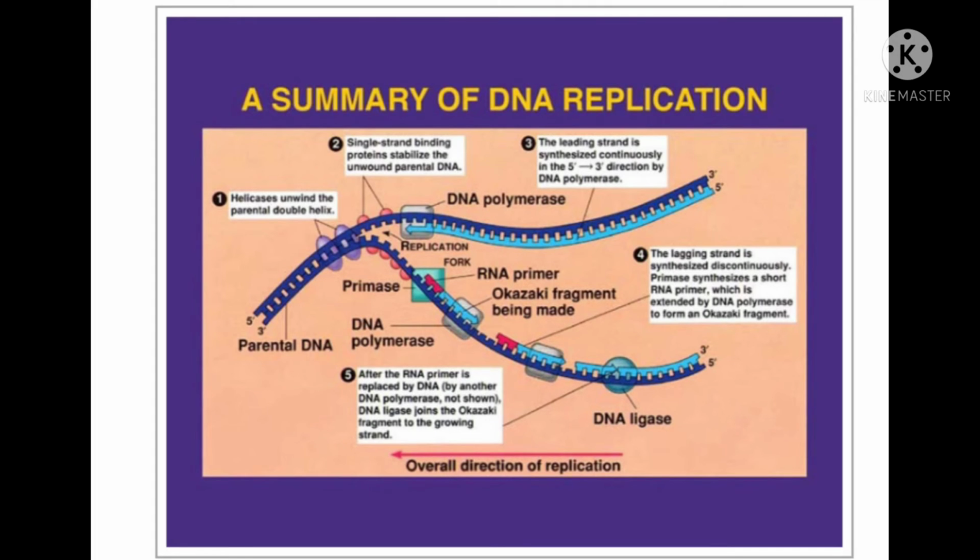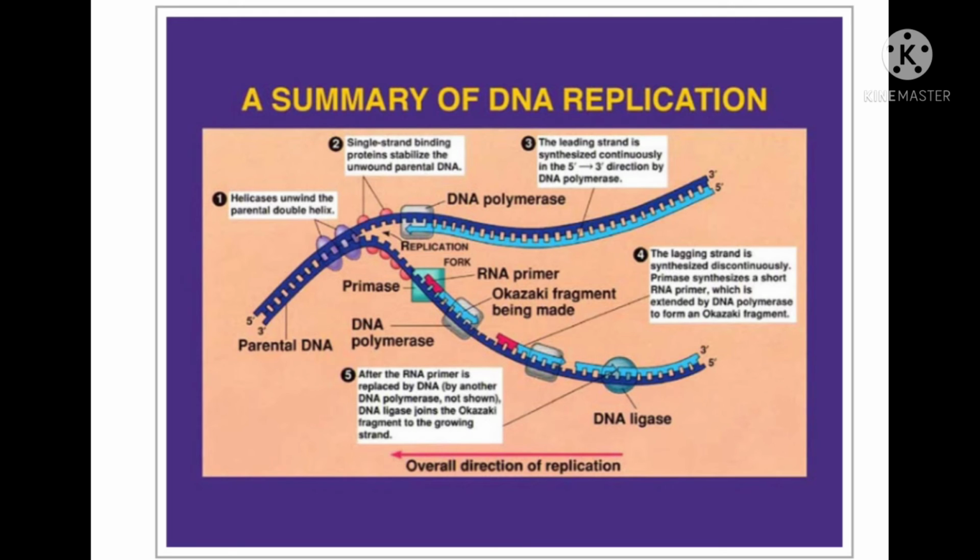Summary of DNA replication. Number 1, helicases unwind the parental double helix. Number 2, single strand binding proteins stabilize the unwound parental DNA. Number 3, the leading strand is synthesized continuously in the 5' to 3' direction by DNA polymerase. After the RNA primer is replaced by DNA by another DNA polymerase, not shown, DNA ligase joins the Okazaki fragment to the growing strand.